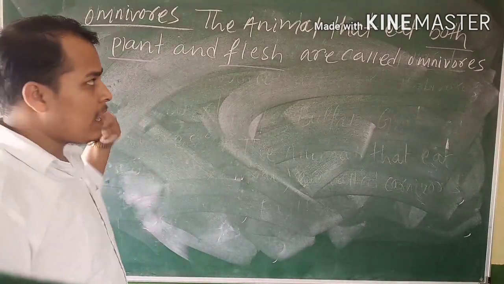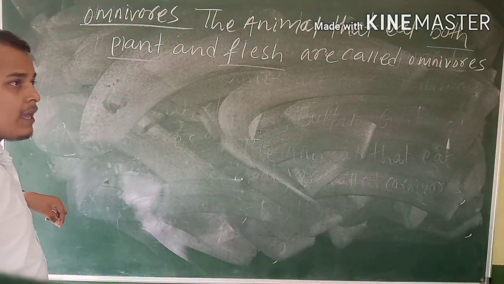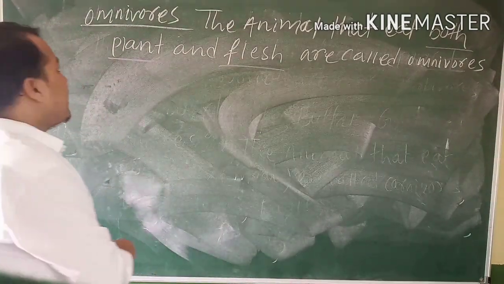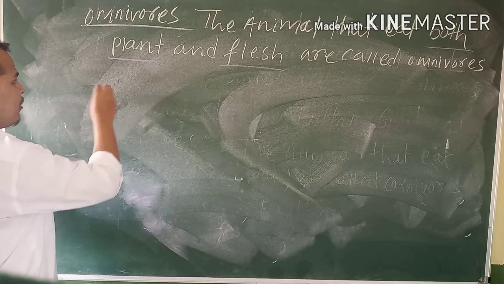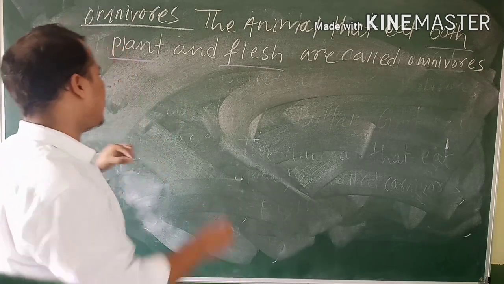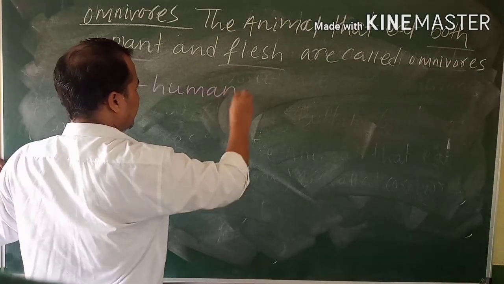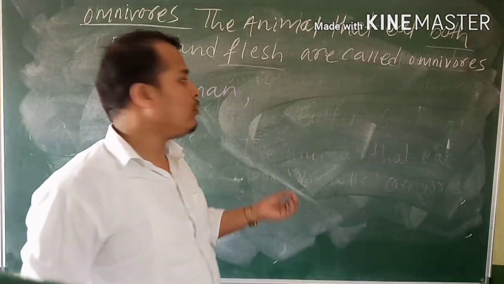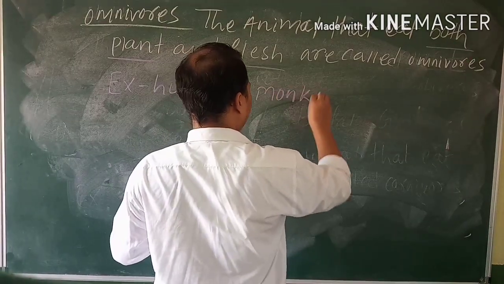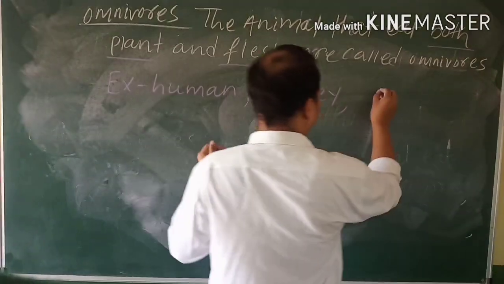So the animals which eat both plant products and animal products. Is chicken a plant product or an animal product? Chicken is an animal product. Example of omnivorous: humans, we eat both vegetables and chicken. Then monkey also eats both plant products and animal products. There are so many examples.